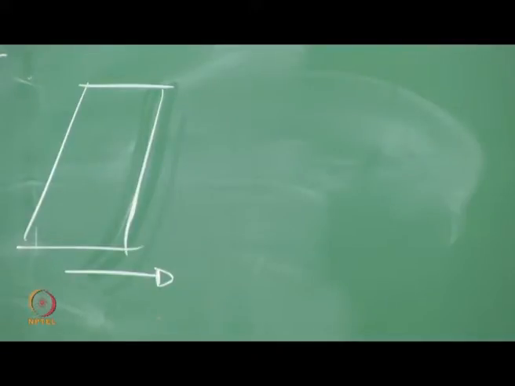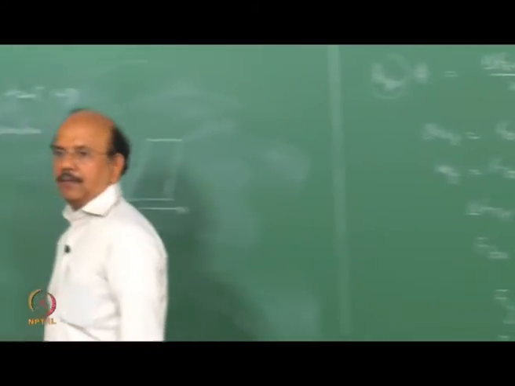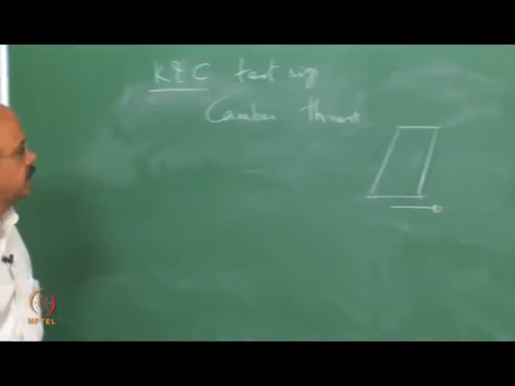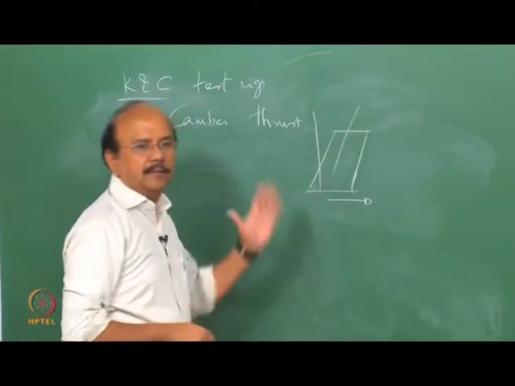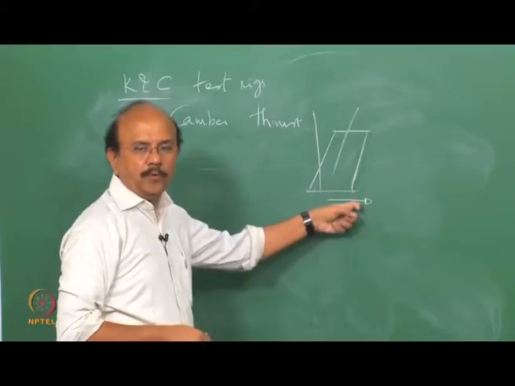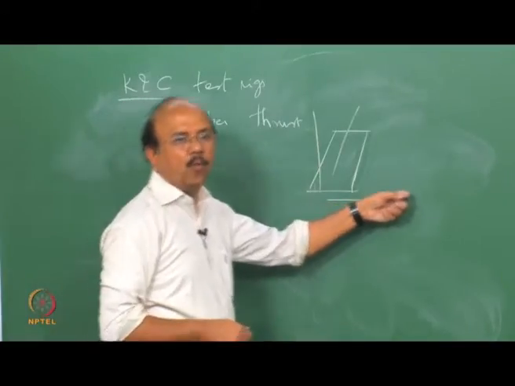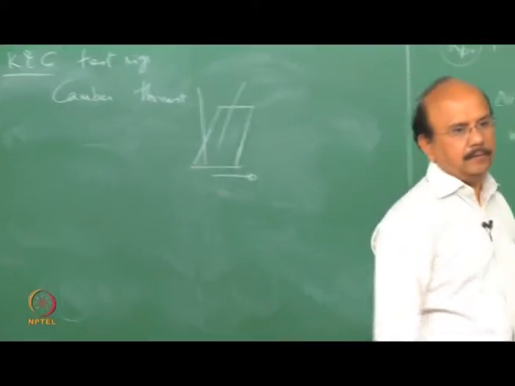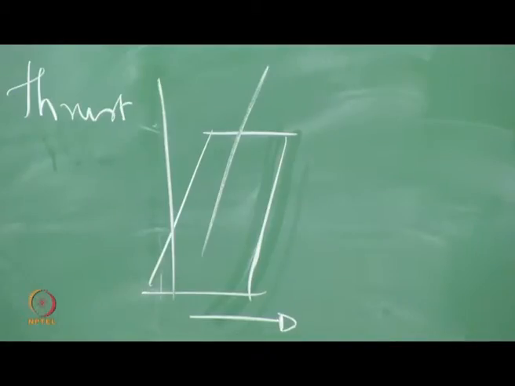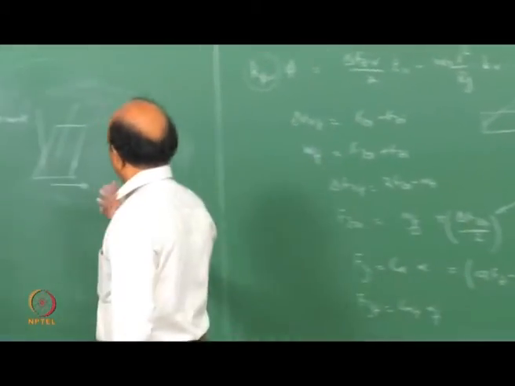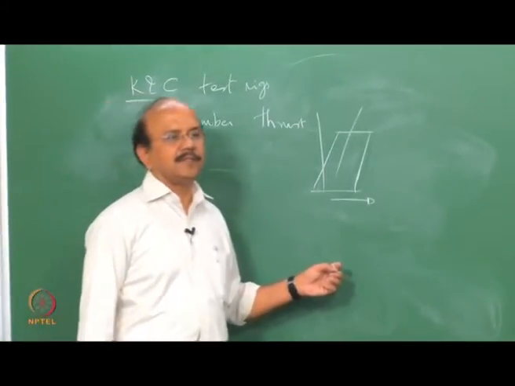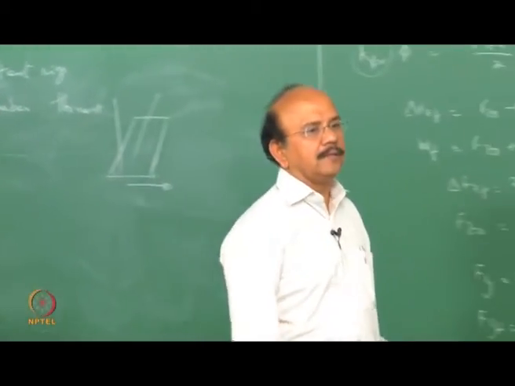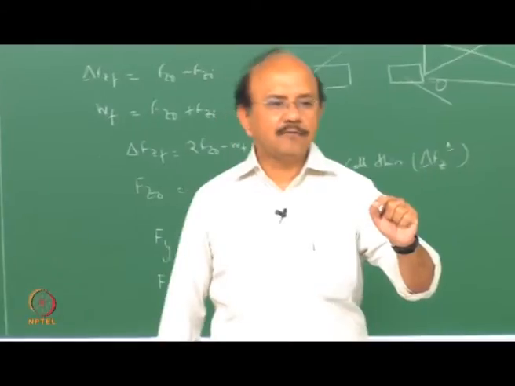Fortunately, for radial tires camber thrust is very small, so approximate calculations show that about 10 to 15 degrees of camber variation would produce a force equal to that produced by 1 degree of slip angle. So the camber thrust produces a force, and that force is something I have to look at closely.